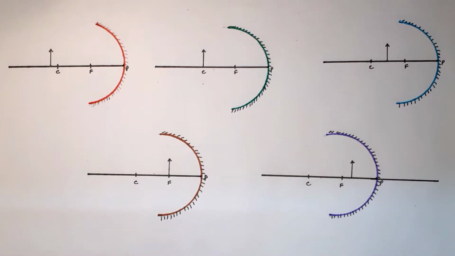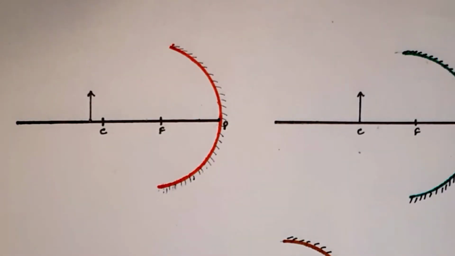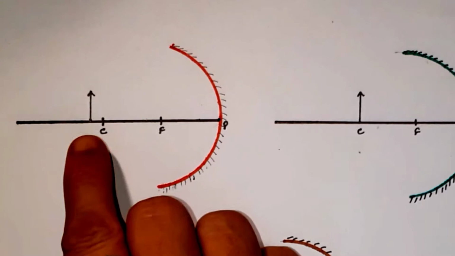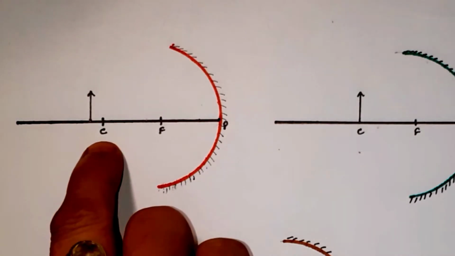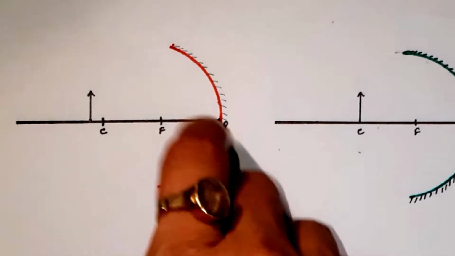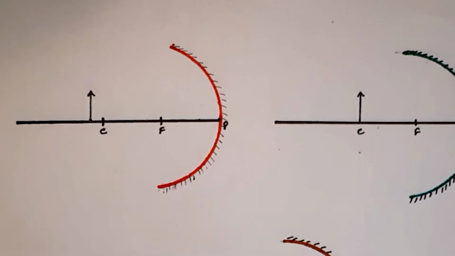So let's start. In the first case, the arrow is the object, which is kept behind the center of curvature. This is C, center of curvature, focus and pole, which we have discussed previously. So when the object is behind or beyond the center of curvature, what will be the fate of the image? We have to discuss this. Here also we have discussed the law of reflection in the spherical mirror, so we'll apply the laws.